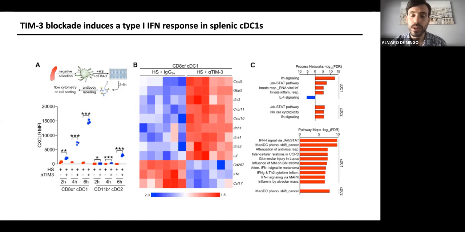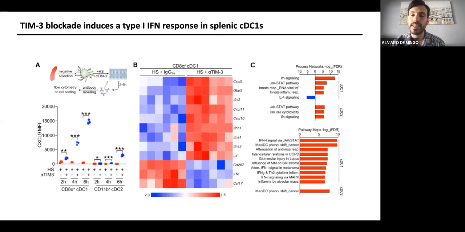The next thing we did was sort the cells. After sorting the DC1s and the DC2s, we did a NanoString analysis to try to identify pathways and genes related to the role of TIM-3.